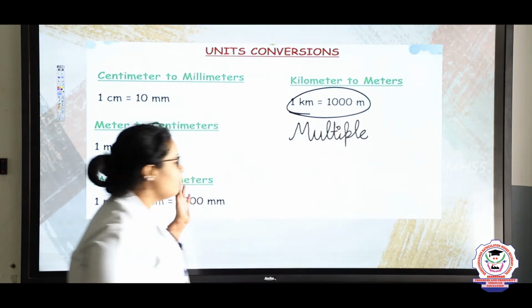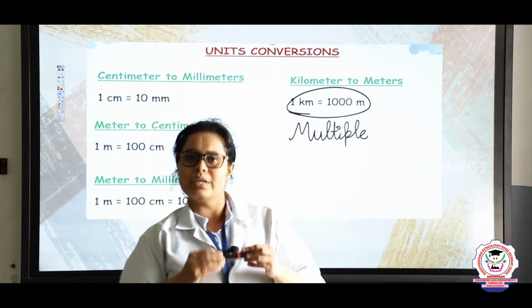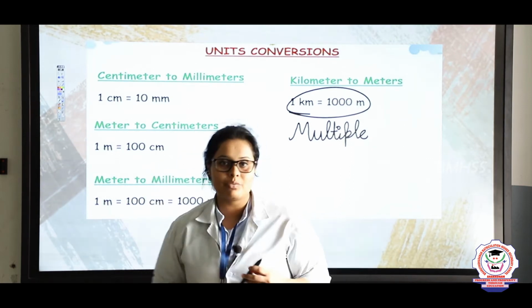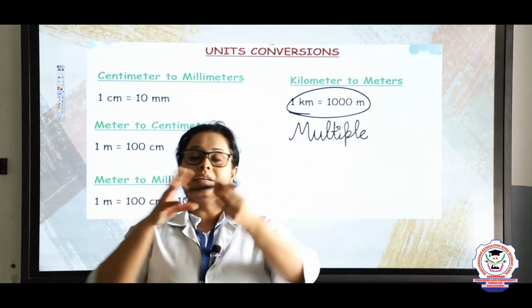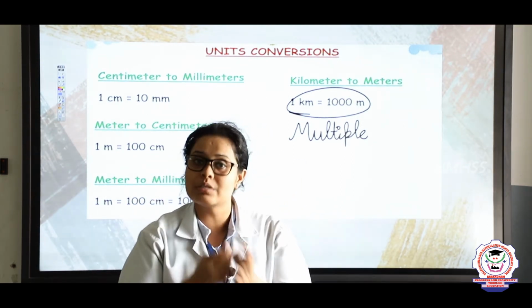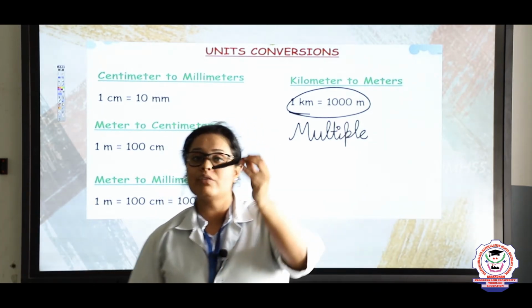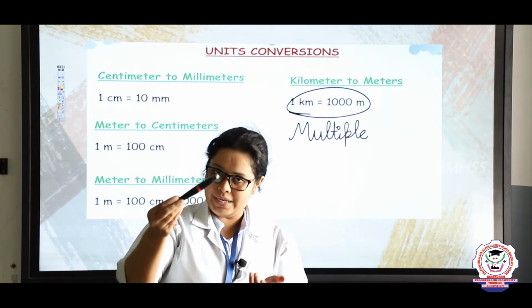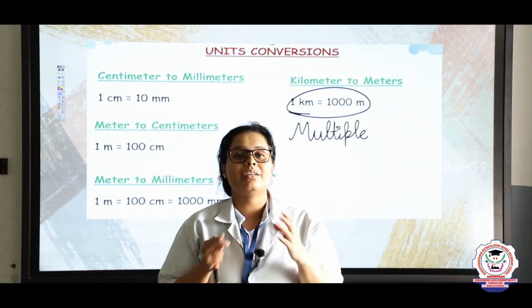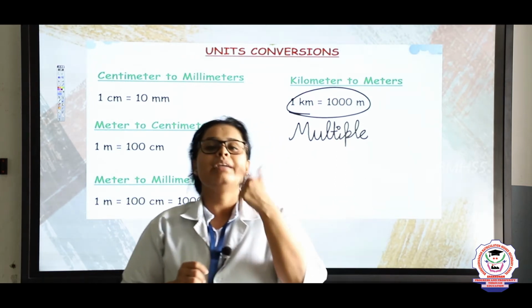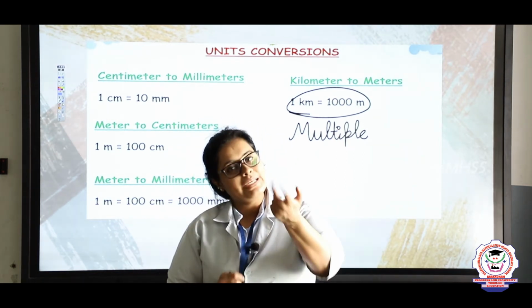Same way, when we are discussing different things, for example this pen, I cannot take a meter scale and measure this, right. Even if I am measuring it, the value will be so small because the meter scale is too long. So for finding the value of small instruments or this pen or even the matchbox, we need a smaller unit. That smaller unit can be centimeter, decimeter or even millimeter.